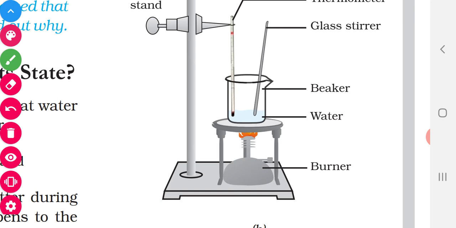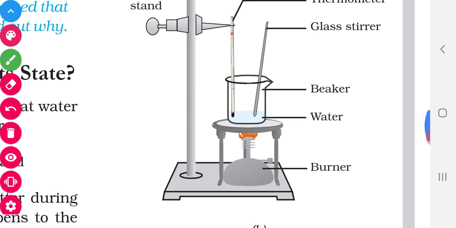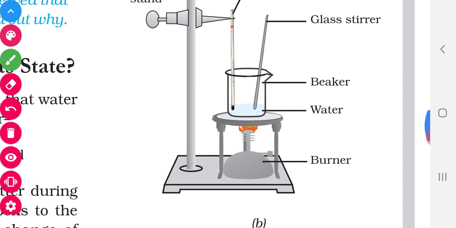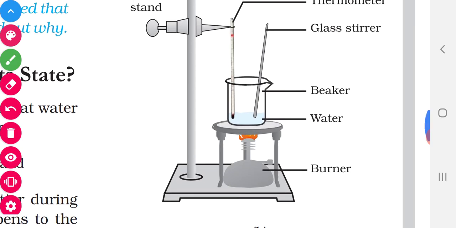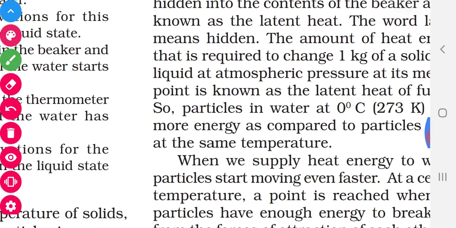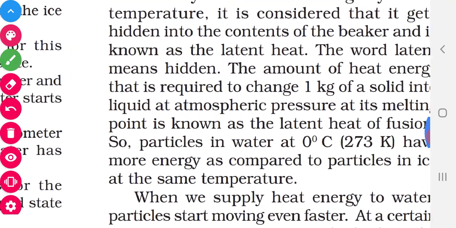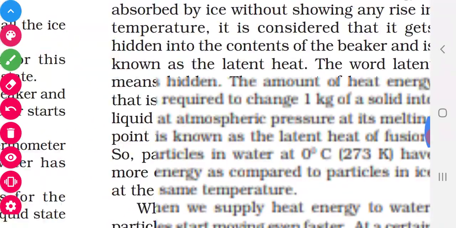So the temperature will be constant, the temperature will not change, it will remain the same in the thermometer, and the supplied heat energy will be hidden in the beaker, and this heat energy will be converting all the liquid into vapor. So that heat energy is called latent heat of vaporization. Now you come to the definition of latent heat of fusion. What is called latent heat of fusion?